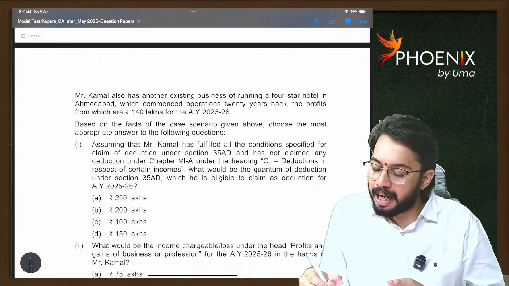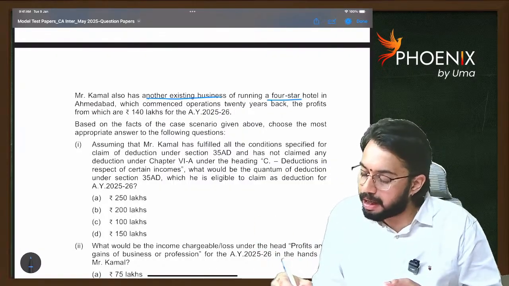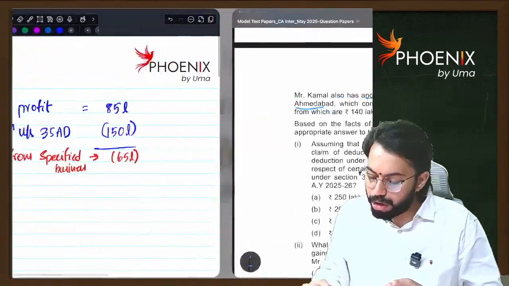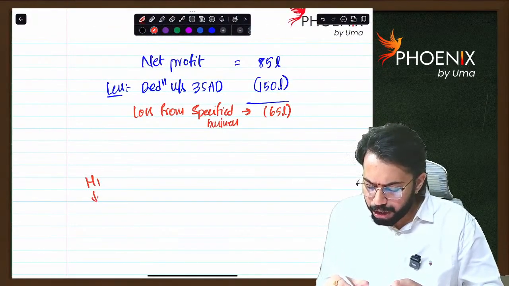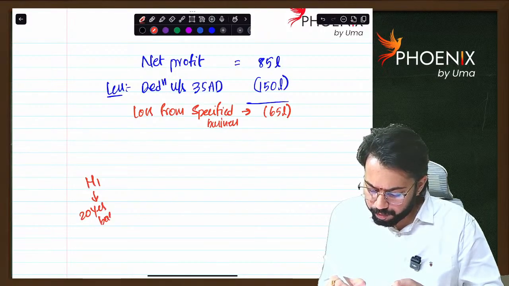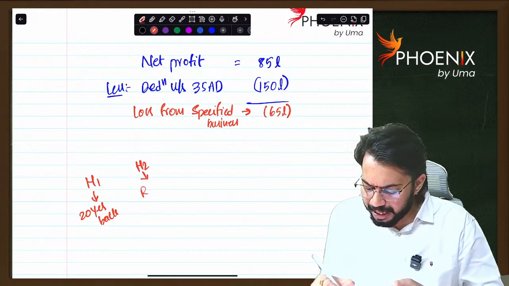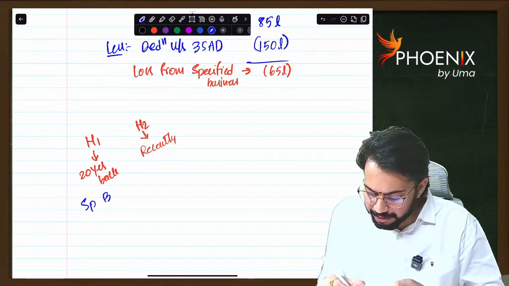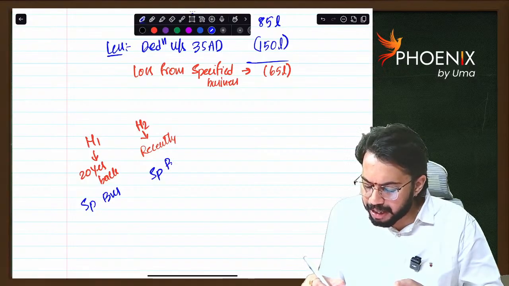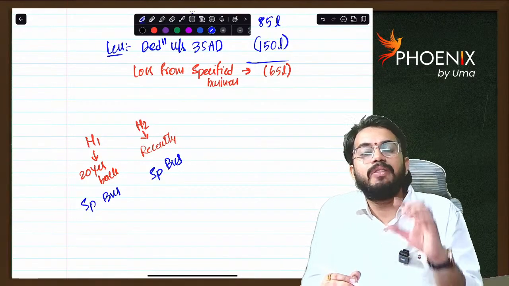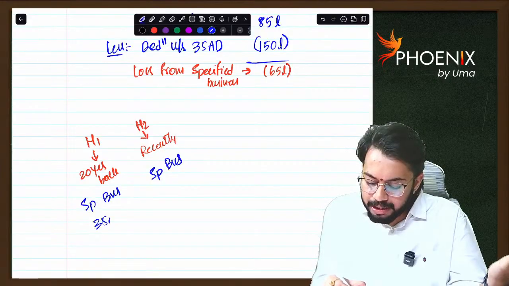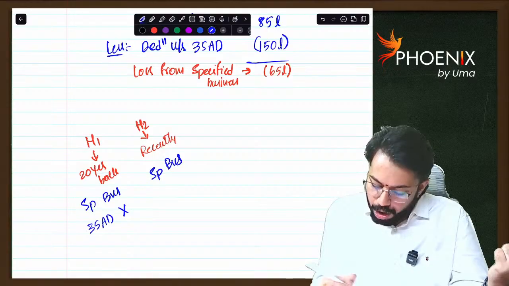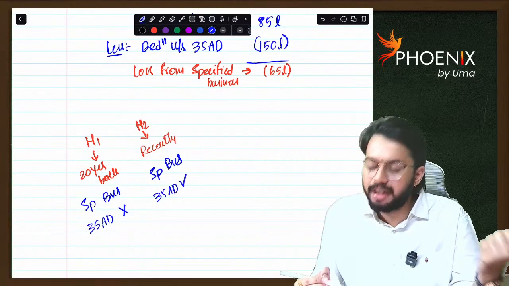Mr. Kamal also has another existing business of running a 4-star hotel in Ahmedabad, which commenced operations 20 years back. So, two hotels. Hotel 1, 20 years back. Hotel 2, recently. See, Hotel 1 is treated as specified business. Hotel 2 is also treated as specified business. But as Hotel 1 started 20 years ago, Hotel 1 is not eligible for deduction under section 35AD. Hotel 2 is eligible for deduction under section 35AD.